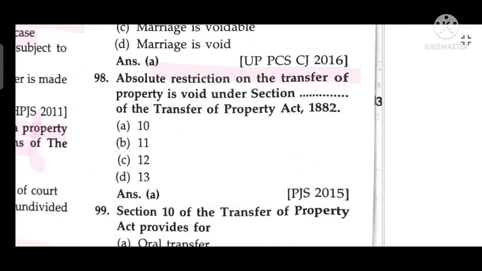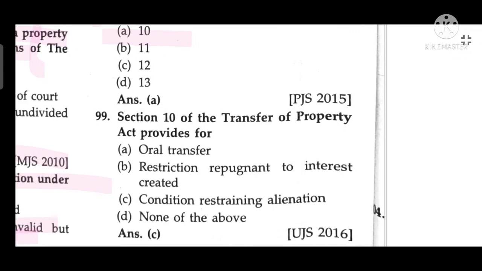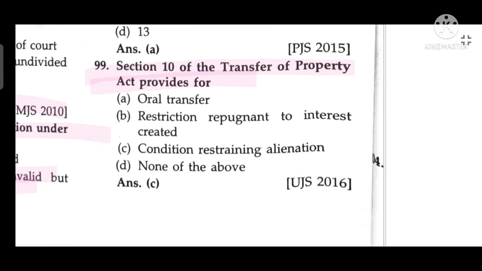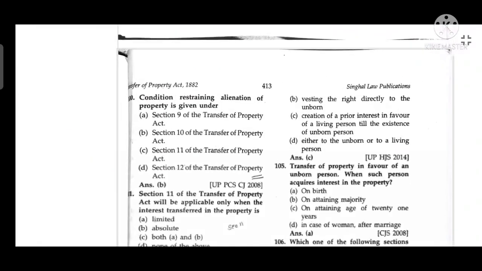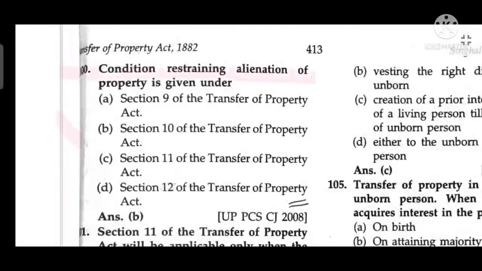The absolute restraint on transfer of property is void under Section 10 of the Transfer of Property Act. Section 10 of the Transfer of Property Act provides for conditions restraining alienation. Condition restraining alienation of transfer of property is given under Section 10 of the Transfer of Property Act.